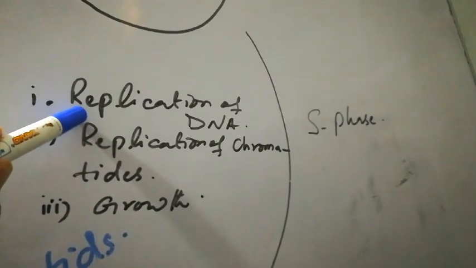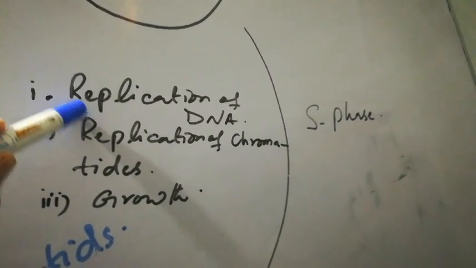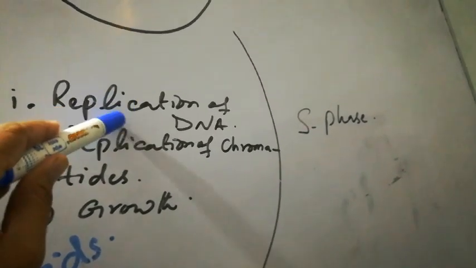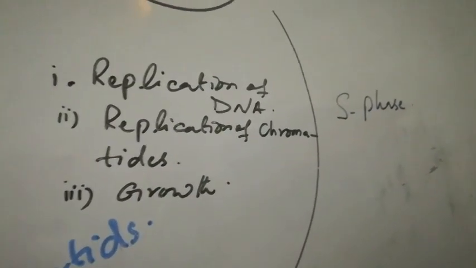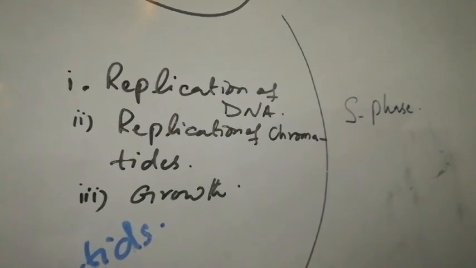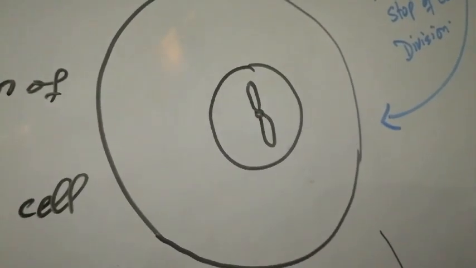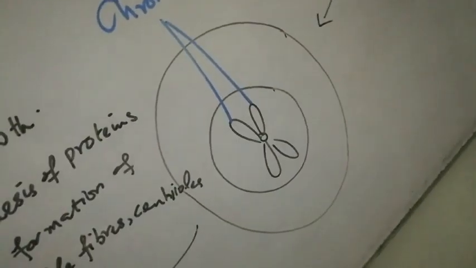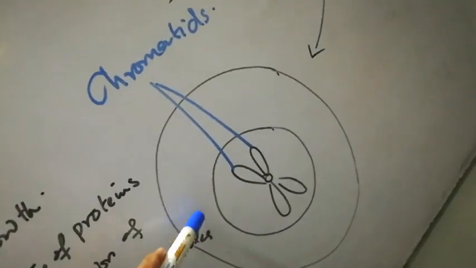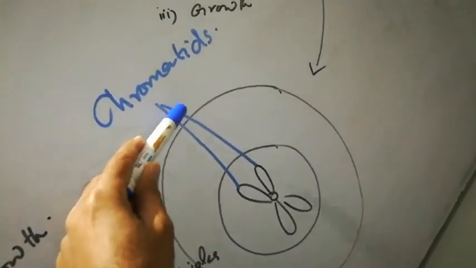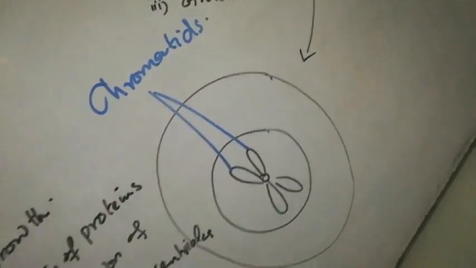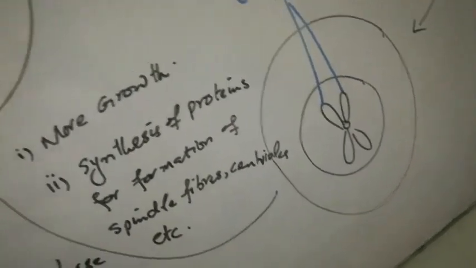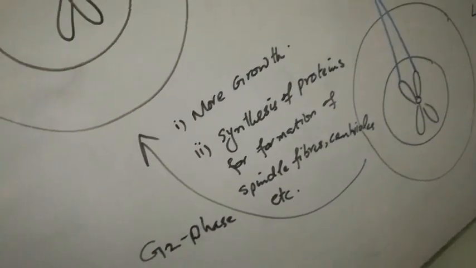All of you know that DNA is the hereditary material. Before cell division, this hereditary material must be duplicated in order to equally distribute the genetic material in the daughter cells. For example, this is a cell having chromosomes. This is the cell after S phase. This cell has duplicated its chromatids. These are called sister chromatids. These chromatids increase in number in order to equally distribute the genetic material in the M phase or dividing phase.